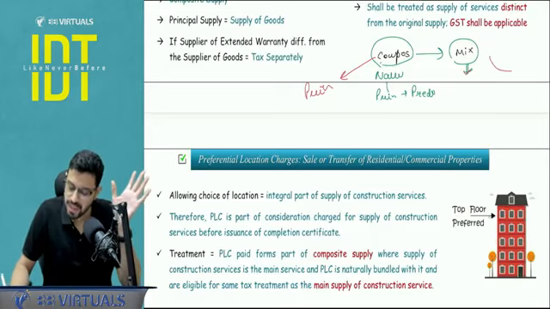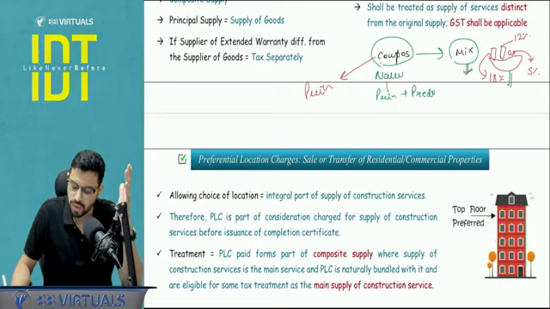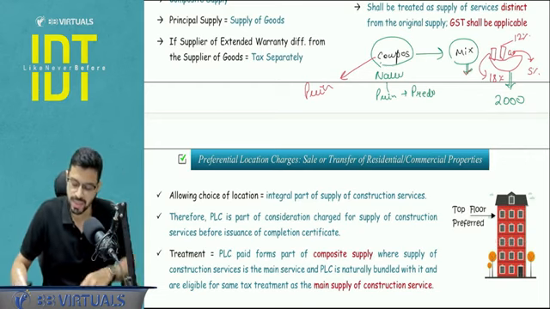So for example, there is a Diwali hamper where there is a Coke, let's say a Pepsi, and some dry fruits. Here the rate is let's say 5%, here the rate is 12%, and another item's rate is 18%. The entire value of the hamper is let's say 2000 rupees. So here the entire 2000 will be taxed at 18%. I hope this is clear. You're not going to tax it separately.